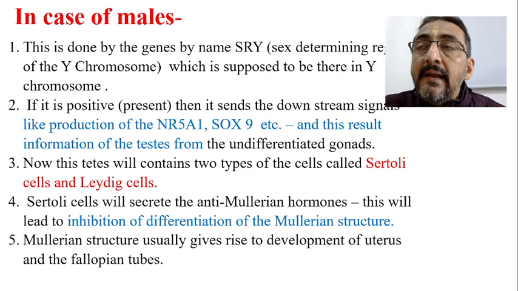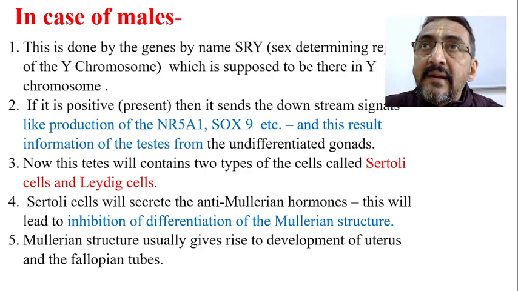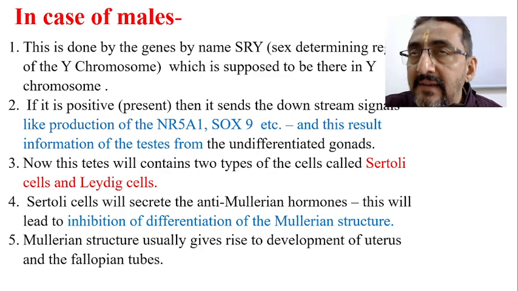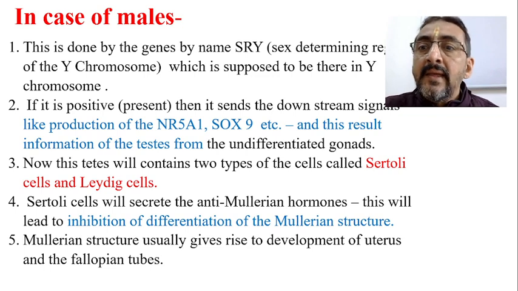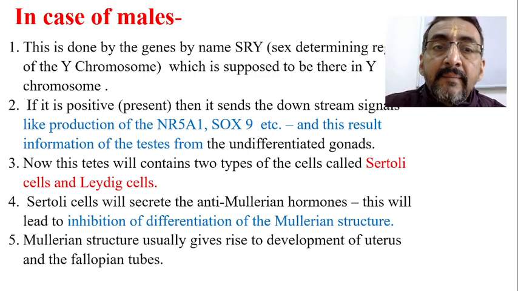Now let us take a zygote which contains SRY, probably a male one. Then what happens? If this gene is present, it is going to send downstream signals.